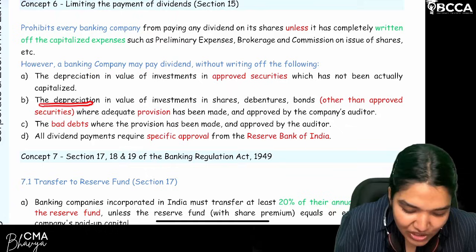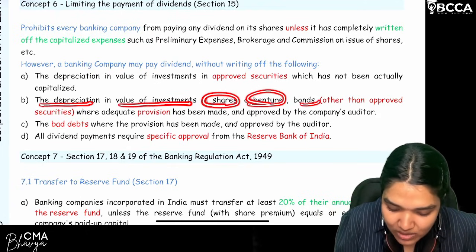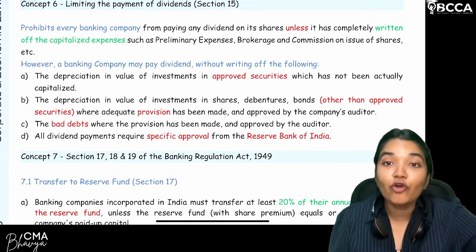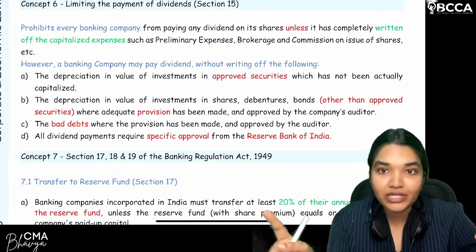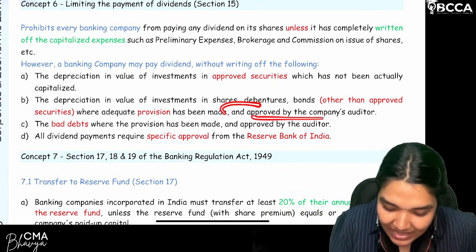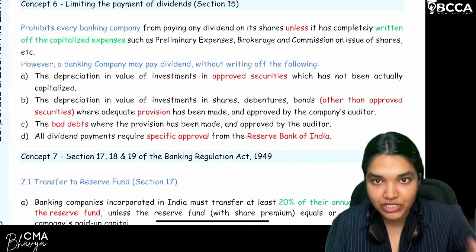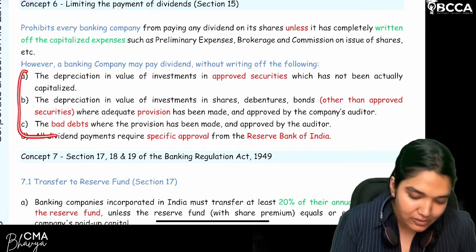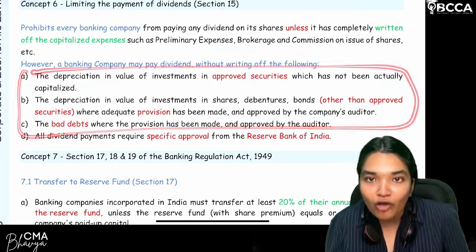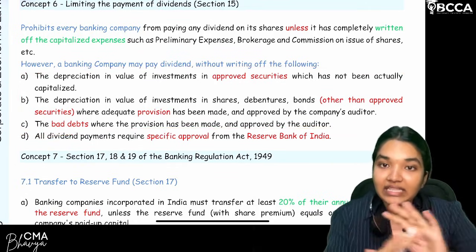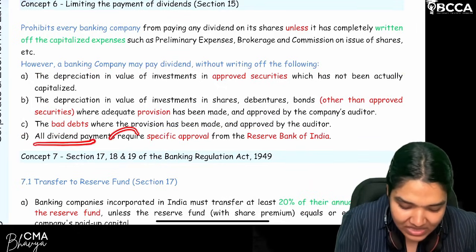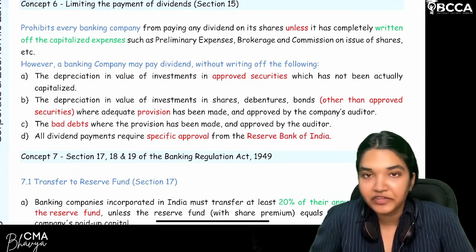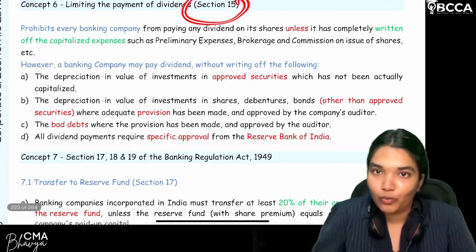Next, depreciation in value of investments in shares, debentures, bonds other than approved security, where depreciation is there, but what you have done, you have created a provision to account for the depreciation. Well and good, and it has been approved by the company's auditor related to that adjustment. Clear? And the next, bad debts, where the provision has been made and approved by the auditor. So even if these bad debts depreciation is not written off, you can still declare dividend. And the next, most important, all dividend payments require the specific approval from Reserve Bank of India. So this is very important from an MCQ point of view.